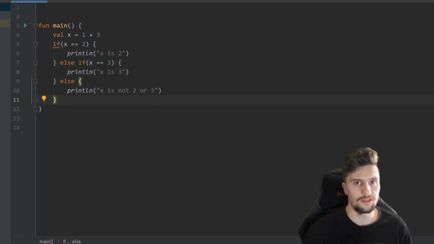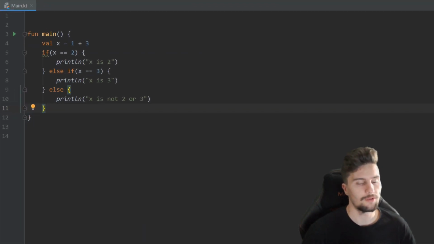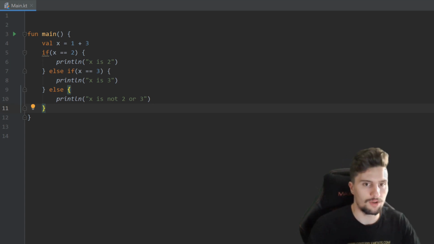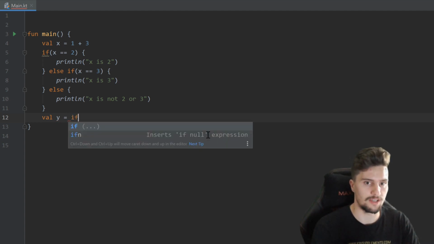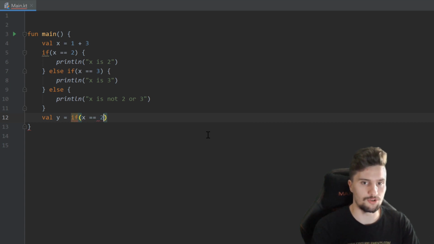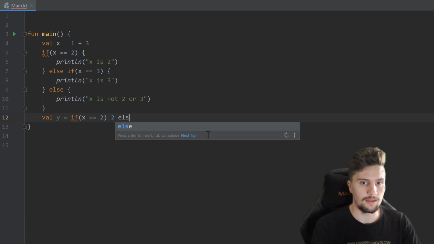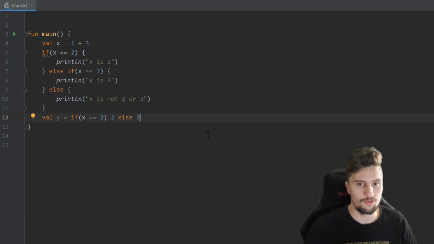And the cool thing about if conditions in Kotlin is that we can use them as expression. So what that means is we could create a variable y here, and we could set that equal to an if condition. So for example, if x is equal to 2, then we want to assign the value 2 to y, and else we want to assign the value 3 to y. So that is also a way how we can use if conditions here.